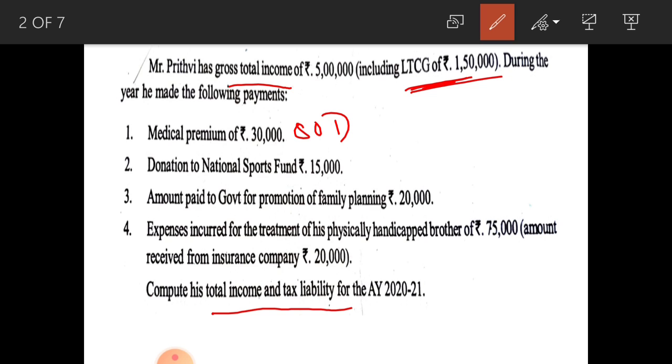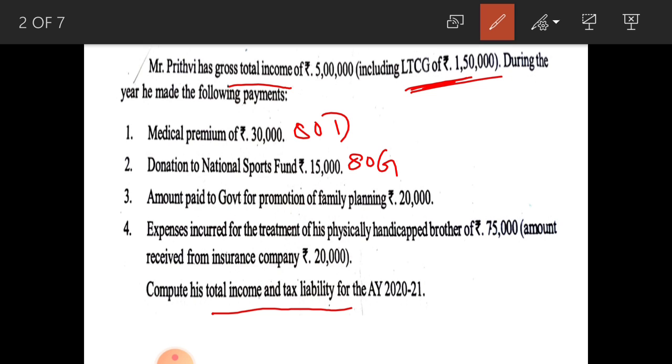Here he paid 30,000, but you have to consider only 25,000 because that is the maximum limit under section 80D. Next one, donation to National Sports Fund is coming under section 80G. Without limit donation, 100% is allowable for this one.